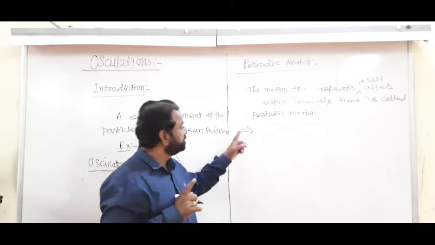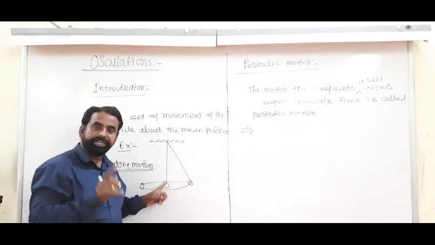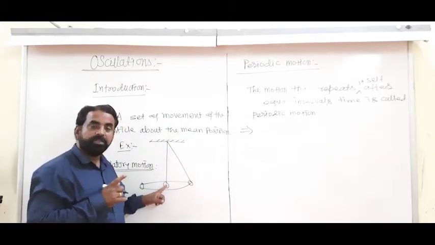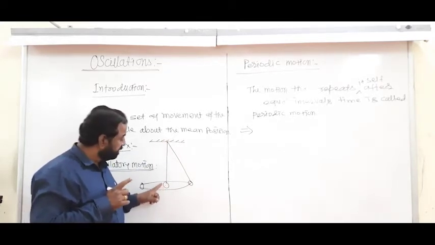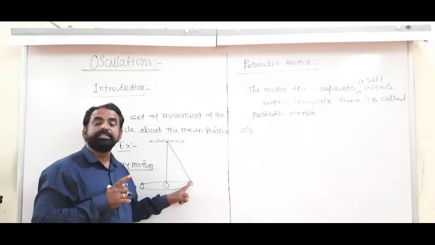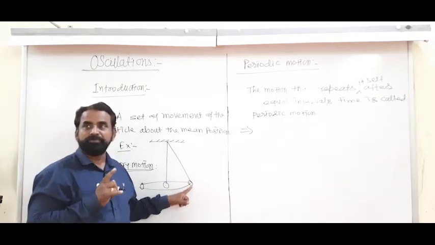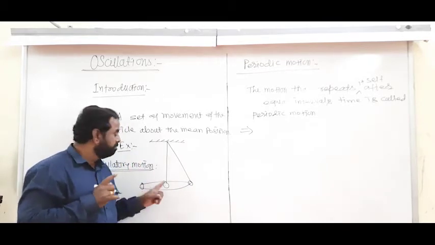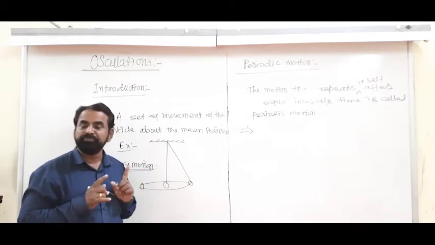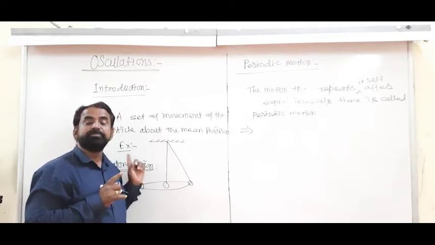Here, the speed in oscillatory motion, let us take the example of this clock pendulum. When it moves to the extreme position, it momentarily stops, and while coming back to the mean position and moving to the other extreme position, the velocity becomes 0.